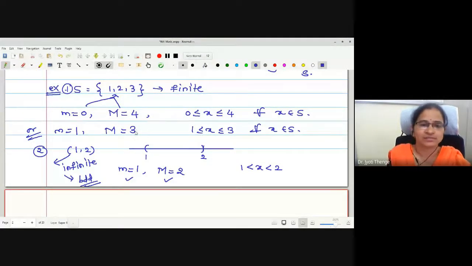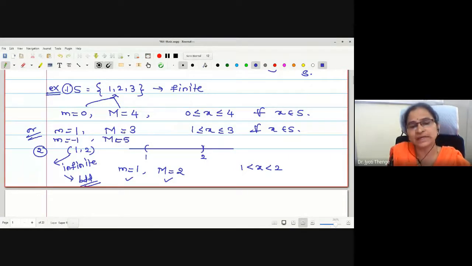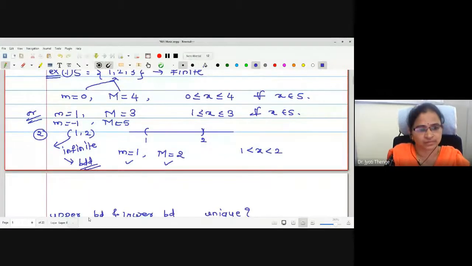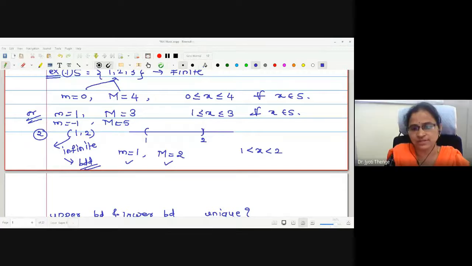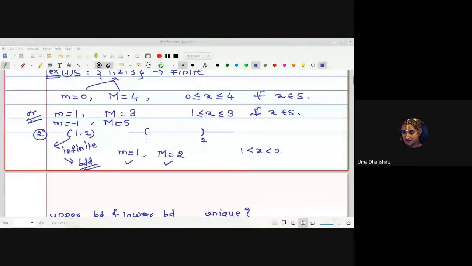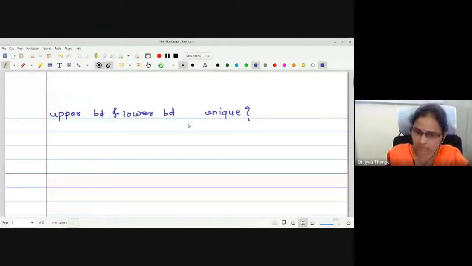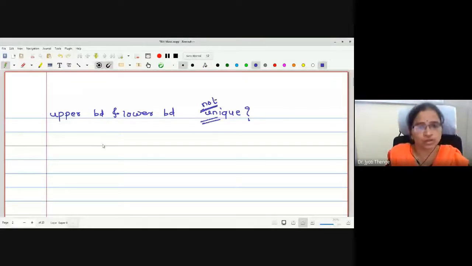Can you tell me other options? Can I take m as minus 1 and capital M as 5? How many times can I write this? Infinite. Therefore, the upper bound and lower bounds are not unique.